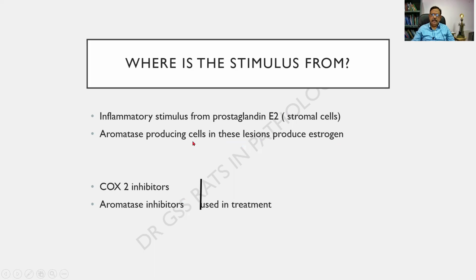So these are there. How are they very sure of it? When they use these inhibitors, COX-2 inhibitors or the aromatase inhibitors, it is cured. They are used in the treatment. Therefore, it is said that these can be the probable cause that produces the energy for the endometriosis.